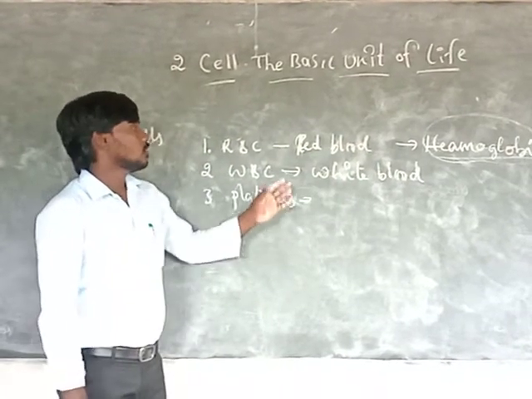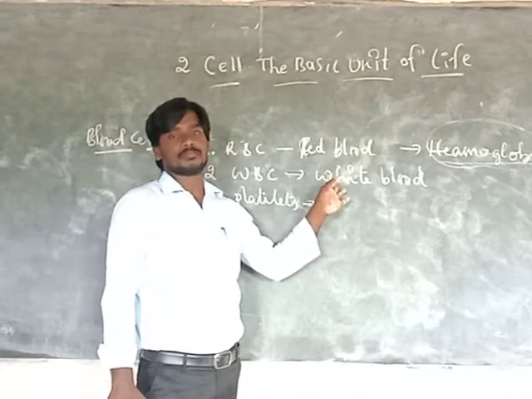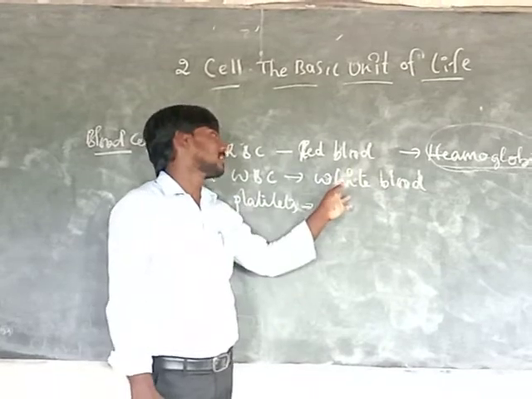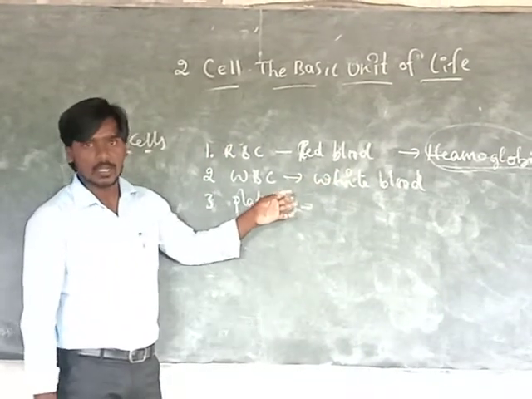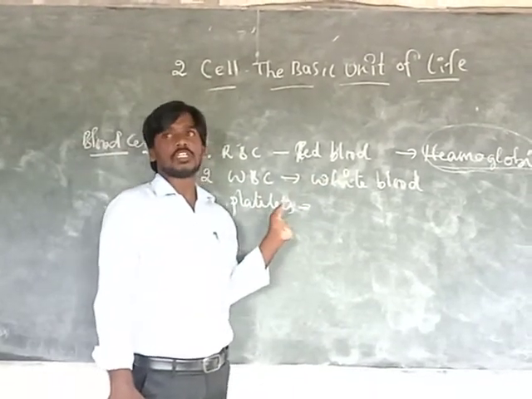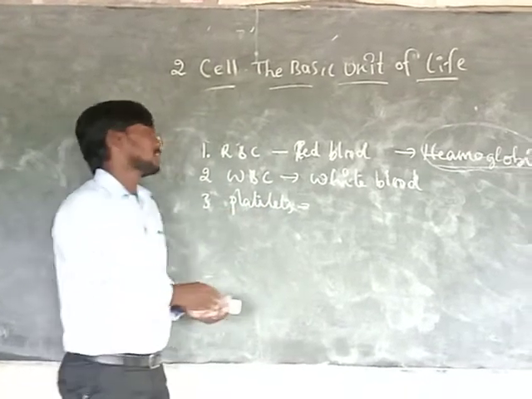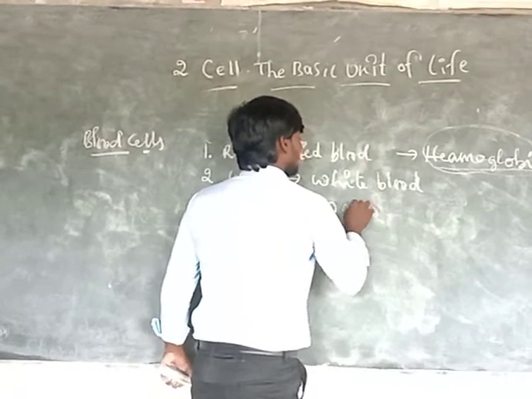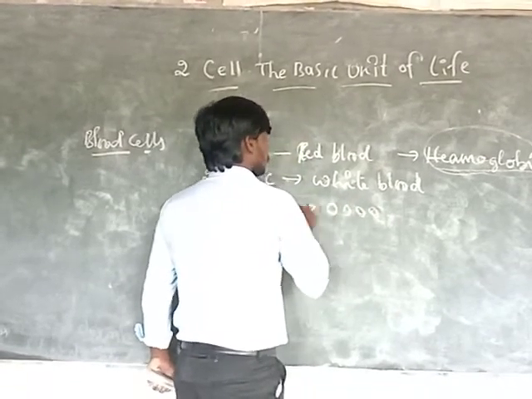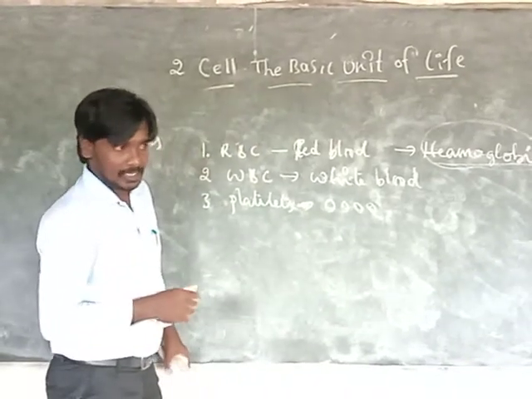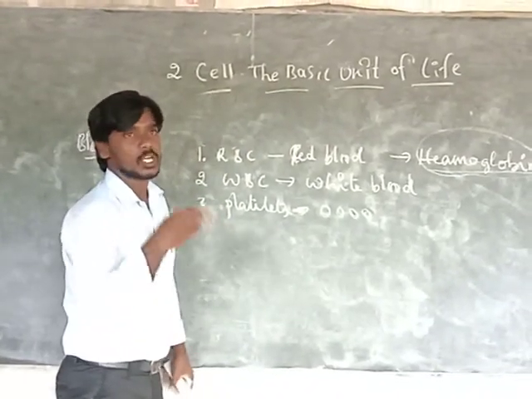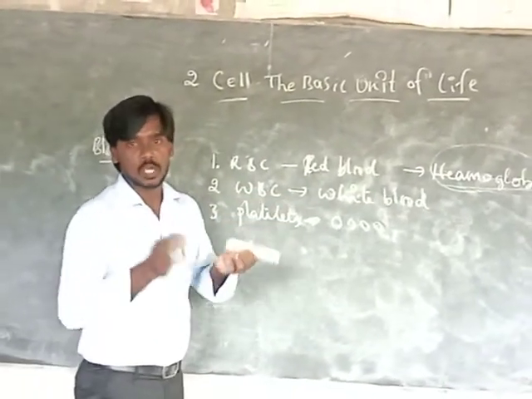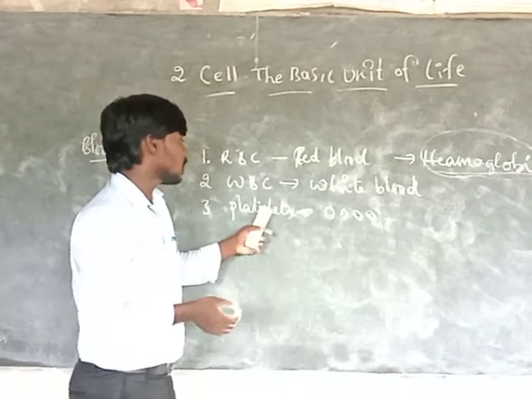Okay. So the remaining blood cells, white blood cells, have no hemoglobin. That's why that blood is colored white. And platelets: what is the use of the platelets? Actually, platelets are very small and round in shape. When we have an injury to nerves or blood vessels, platelets form coagulation. Coagulation formation means stopping the flowing blood. That is the use of the platelets.